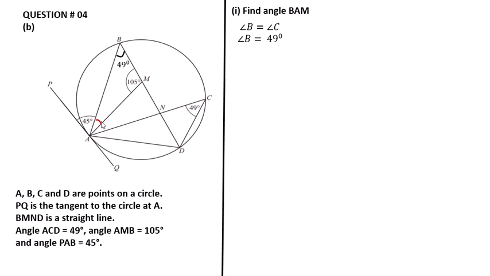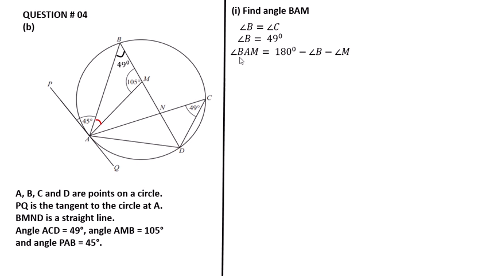And now we find the value of angle A. We know that this is a triangle, and the sum of all angles is equal to 180. So to find the angle A, we must subtract this angle and this angle from 180.